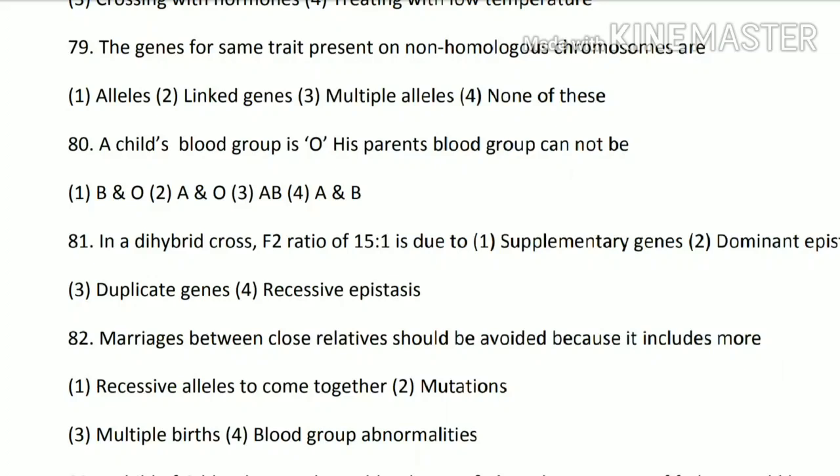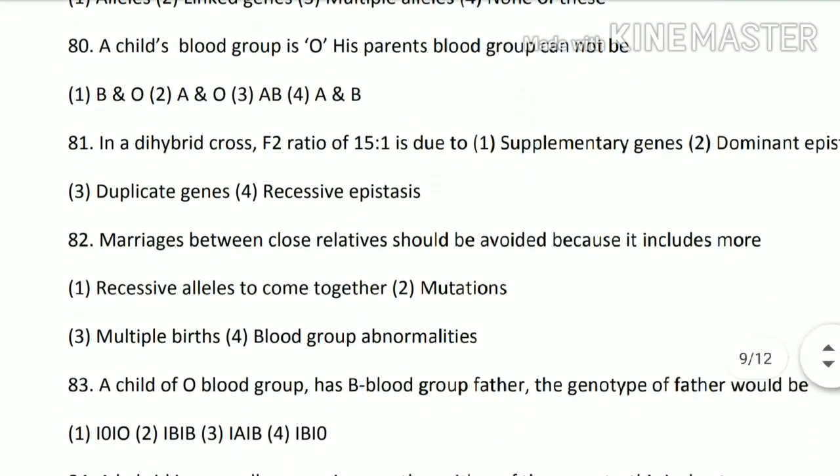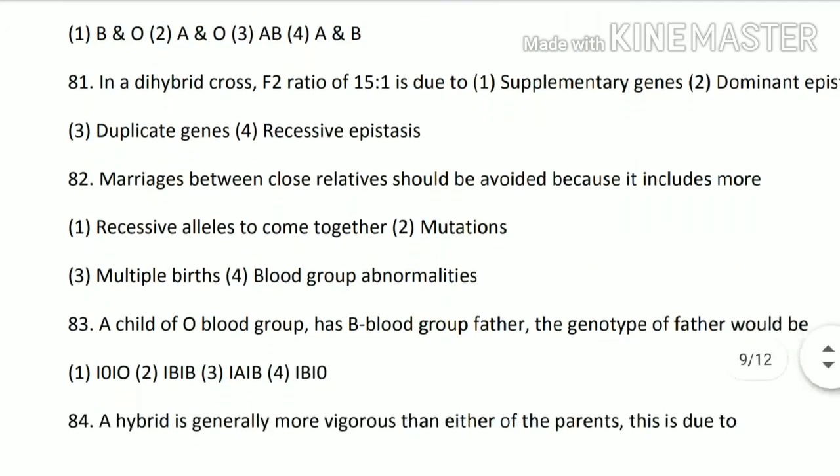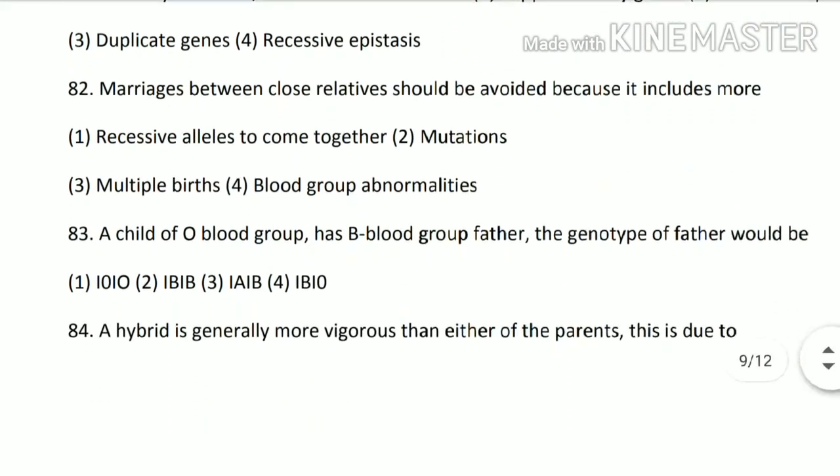Next 81. In dihybrid cross, F2 ratio of 15:1 is due to, so this ratio is due to the duplicate genes. That means option third is the correct option. Next question. Marriages between close relatives should be avoided because it causes more recessive alleles to come together, mutations, multiple births, or blood group abnormalities.